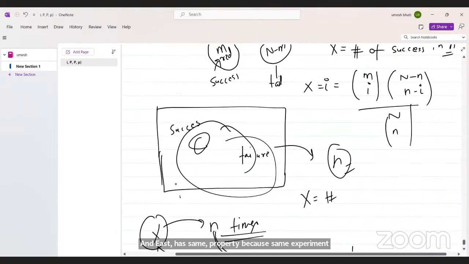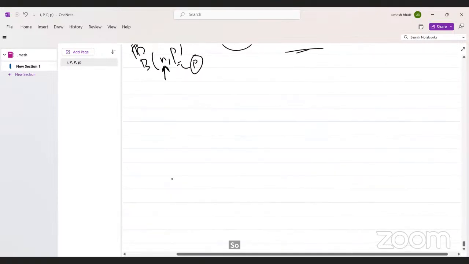Now in the case of hypergeometric, what parameters do we have?